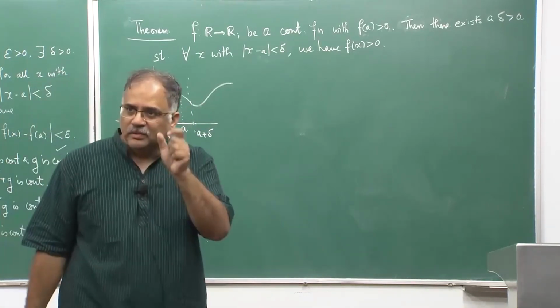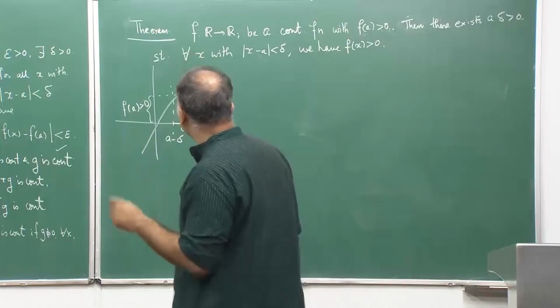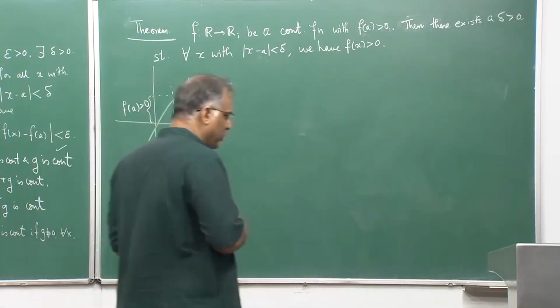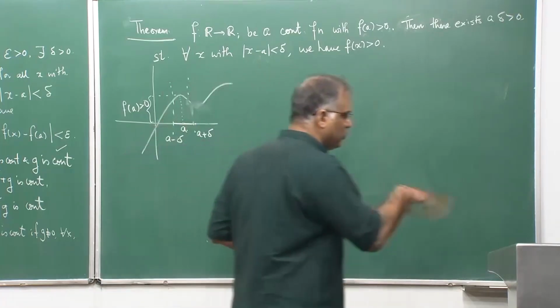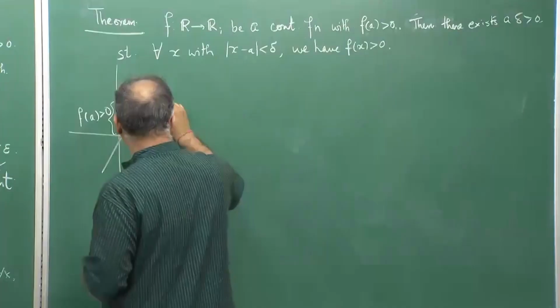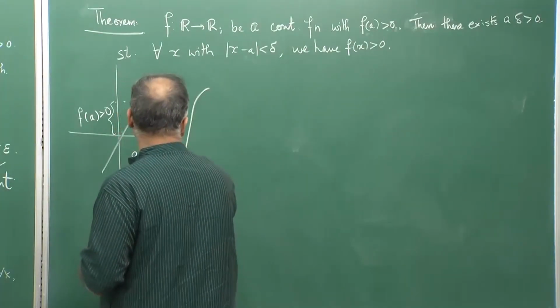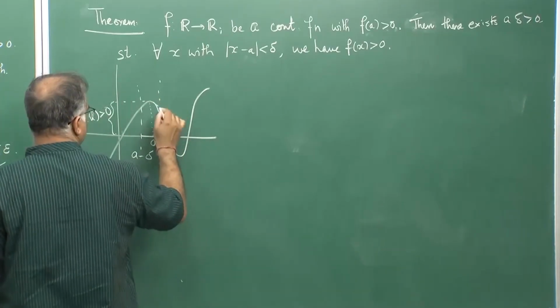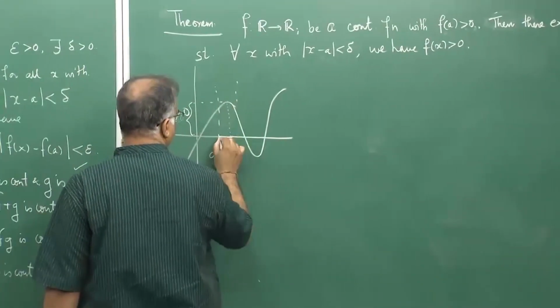So, in this case I will just make the drawing a bit better to bring in a negative part, to tell you that this might not always happen. Okay. Now, you see here f of a is strictly bigger than 0, and now here for example, if I take a neighborhood of this length,